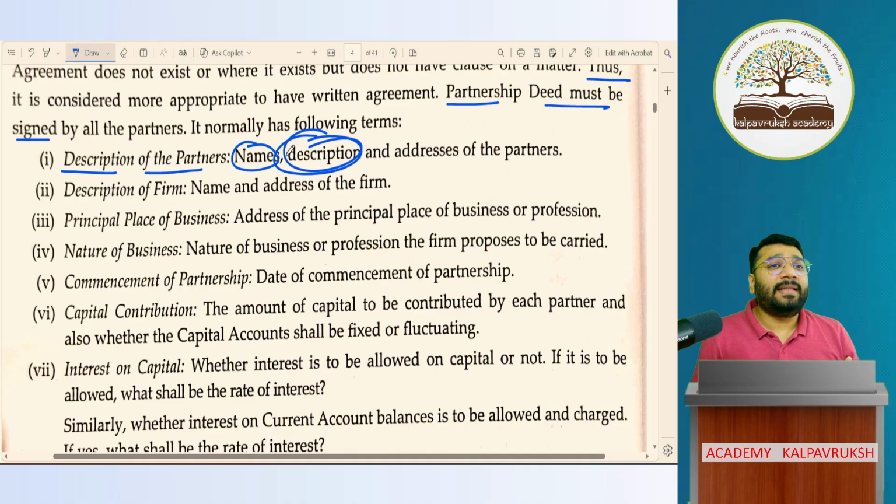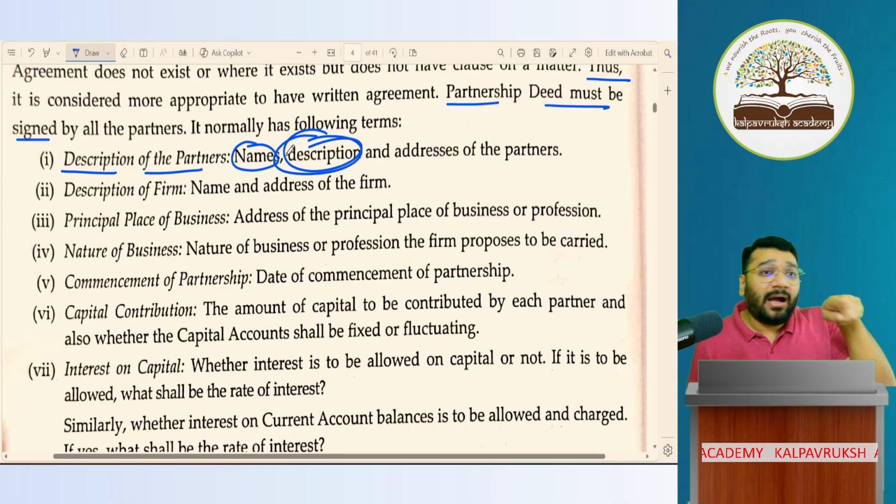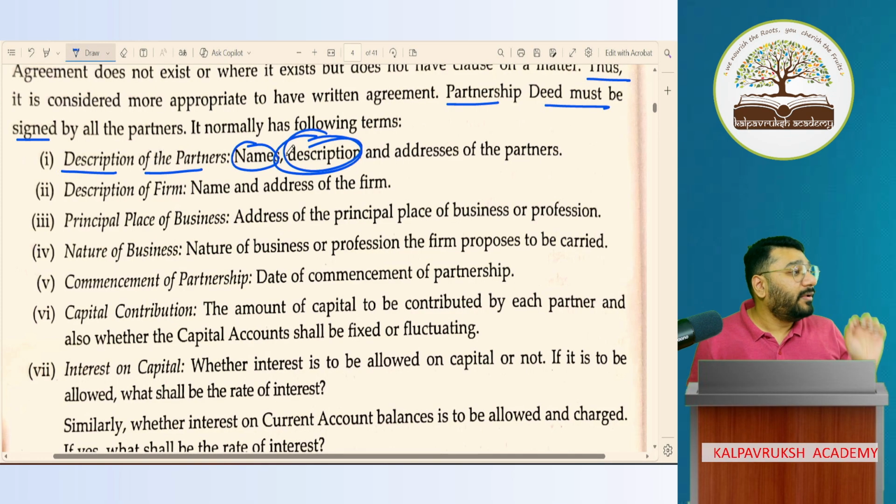And followed by that, the Aadhaar number or PAN number of Prem, so that the identification is frozen. For example, if I'm becoming one of the partners: Prathik Jain, son of Suresh Jain, having Aadhaar number, PAN number, so and so. So that will completely fix my identification. Got it, not got it?